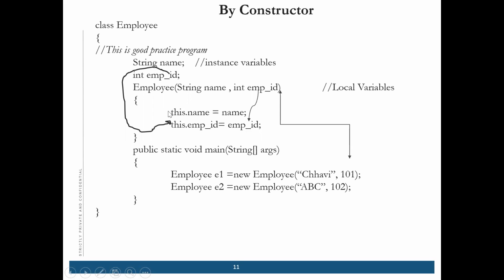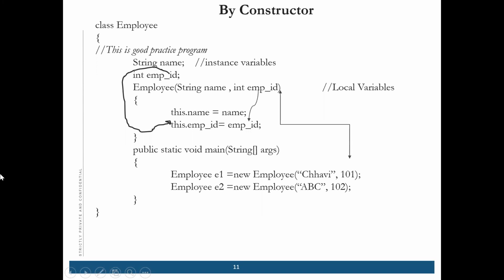Why do we use this keyword? Because we have used the instance variable name and the local variable name the same. I will tell you in detail about this keyword, where all it is used.